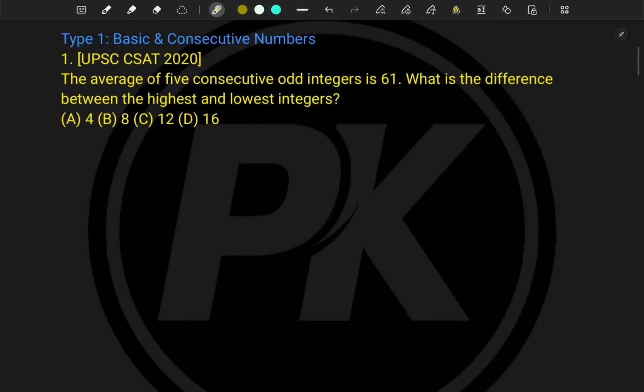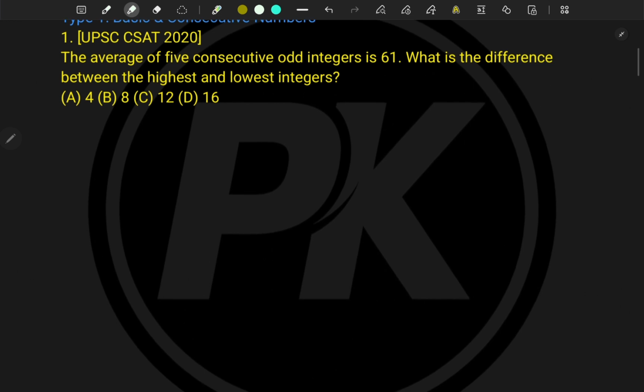The very first type is the basic and consecutive numbers. This question was asked in UPSC 2020. The question says the average of 5 consecutive odd integers is 61. So it is saying 5 consecutive odd numbers, and 61 is at the middle.